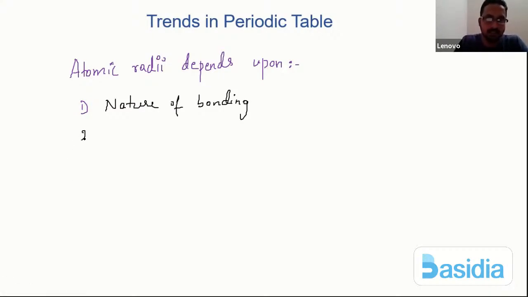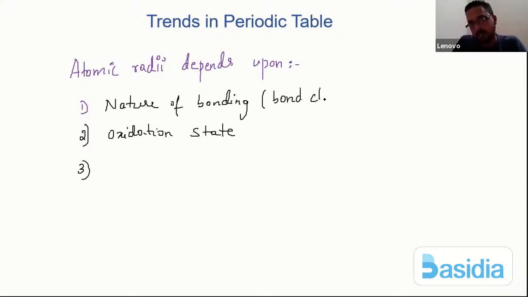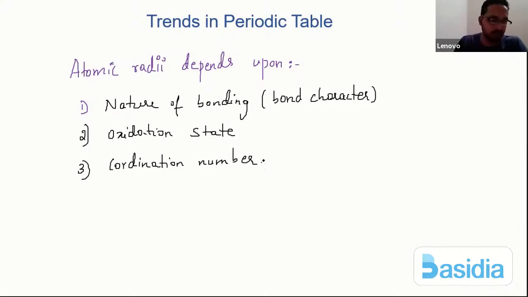Let us try to understand the second one. The atomic radii also depend on the oxidation state. And the third point, I can link it to the bond character over here. And the next thing is, it can also depend on the coordination number.